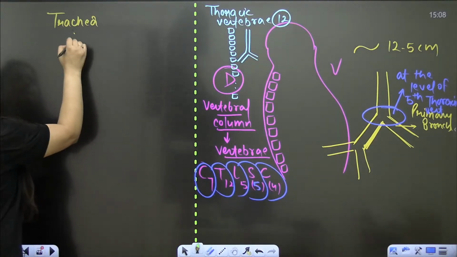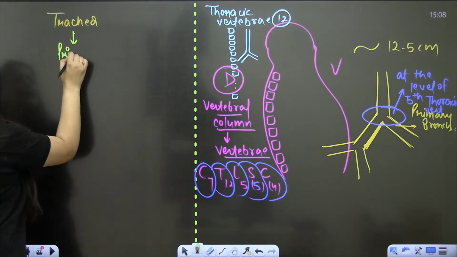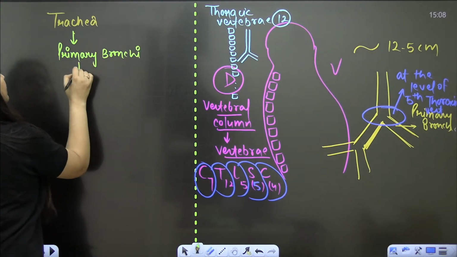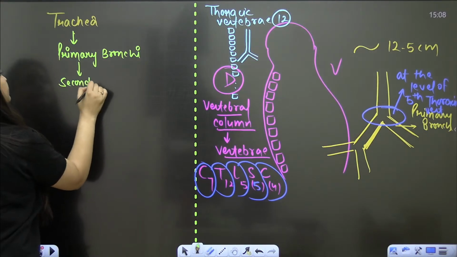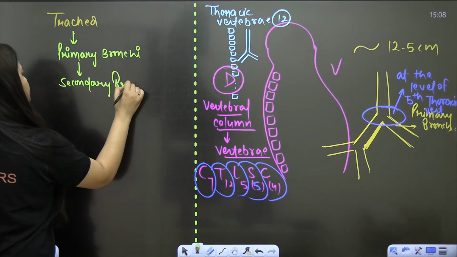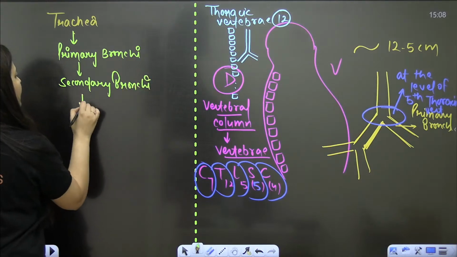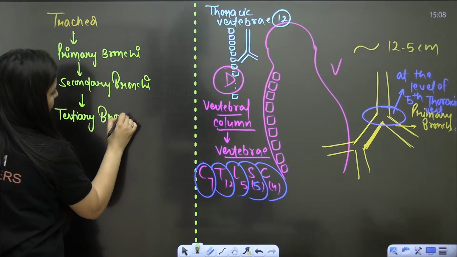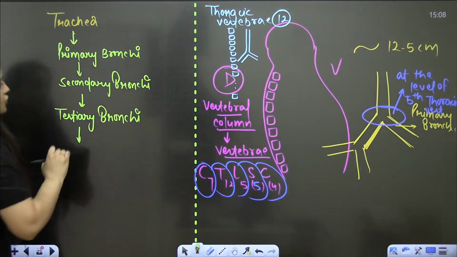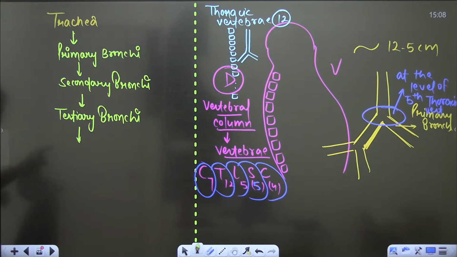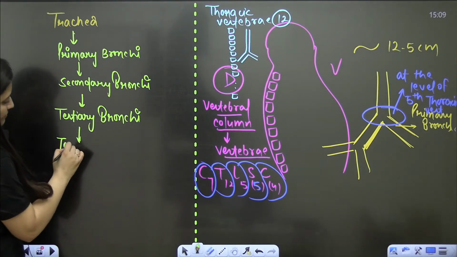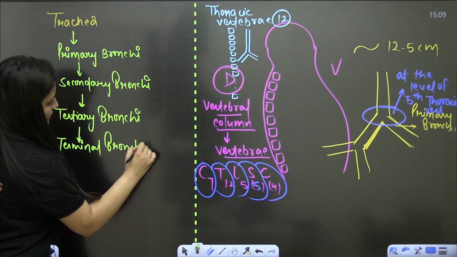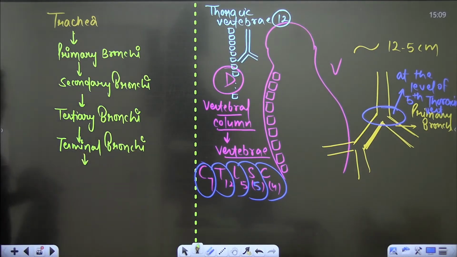So trachea, then primary bronchi, then secondary bronchi, then tertiary bronchi, then terminal bronchi. Then there will be bronchioles. So after bronchi, what do we have?